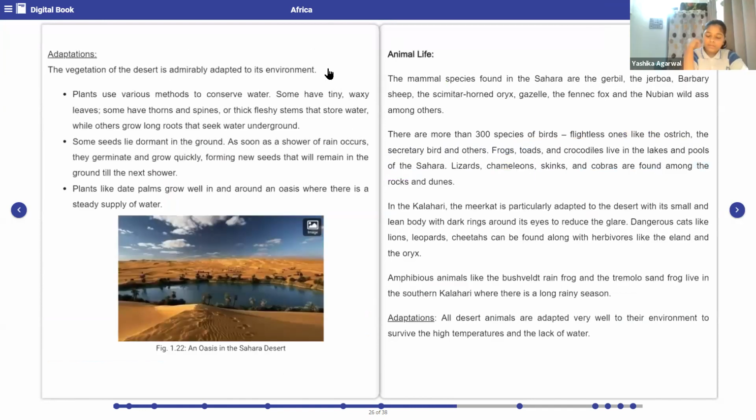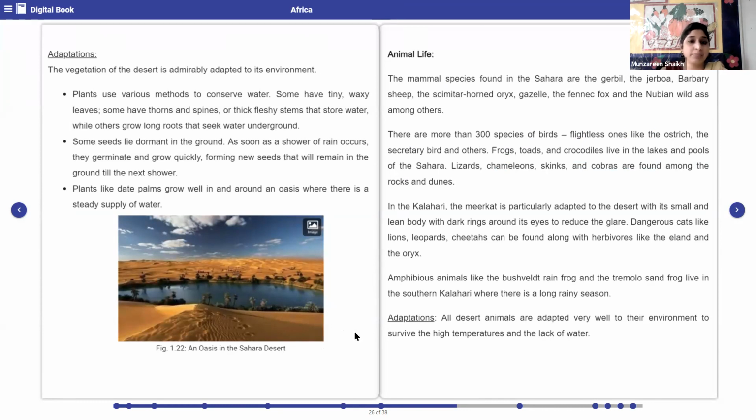Now, let's see how the plants survive in the desert region. Isn't it? They need to adapt to the climate of the deserts, right? The vegetation of the desert is admirably adapted to its environment. True, if they do not adapt themselves to the desertic climate, then definitely they are going to die. So they generally adapt themselves to the environment. So what do they do?